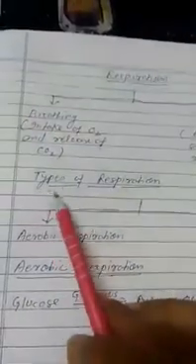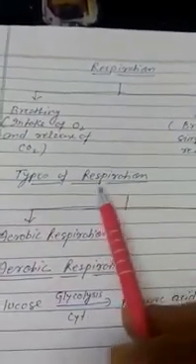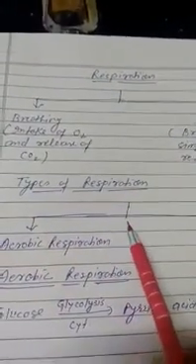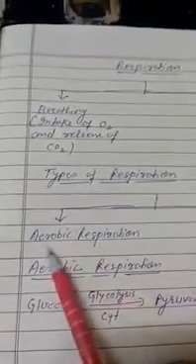Clear? Now come to the next topic, that is the types of respiration. What are the different types of respiration? Respiration is of two types. First is known as aerobic respiration and the second one is called anaerobic respiration.